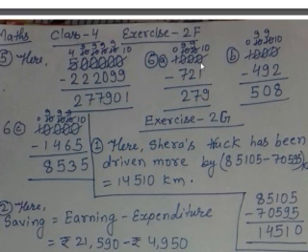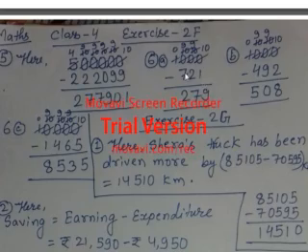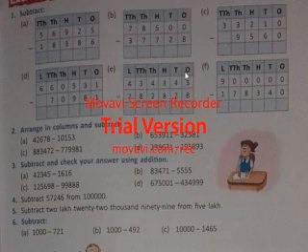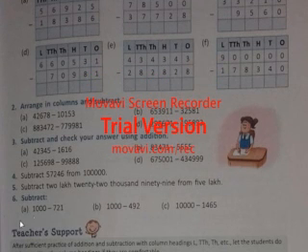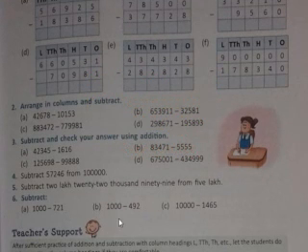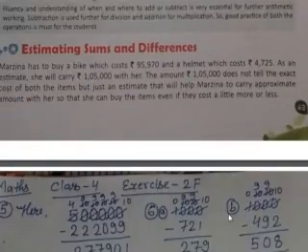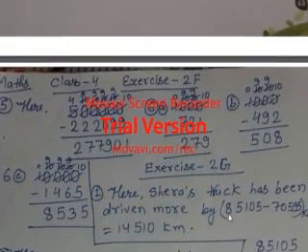So now if you will see, students, in question number 6, it has been said to subtract. It is given directly, and the question is written in a horizontal way. Question 6: subtract A, 1000 minus 721, B, 1000 minus 492, C, 10,000 minus 1465. So I have made all these questions over here.